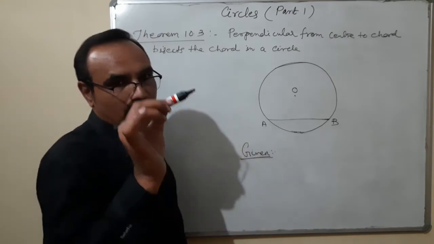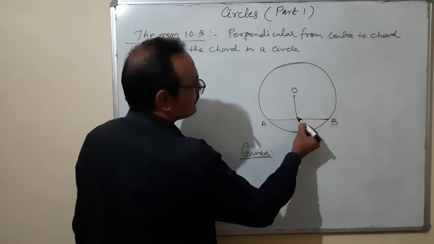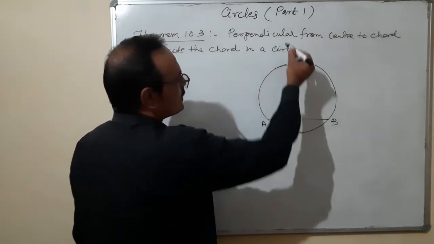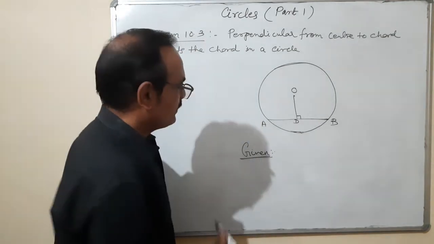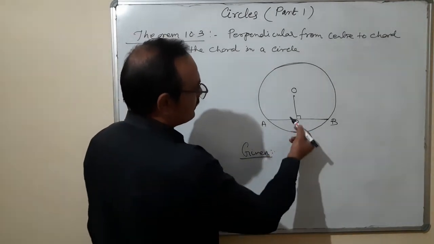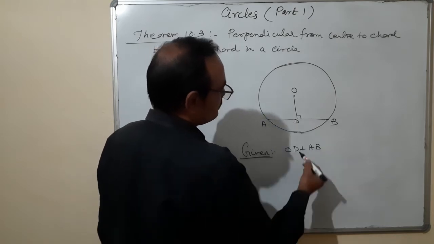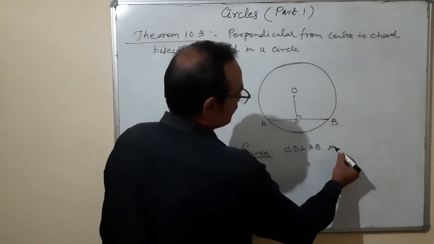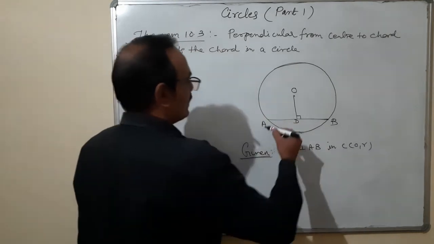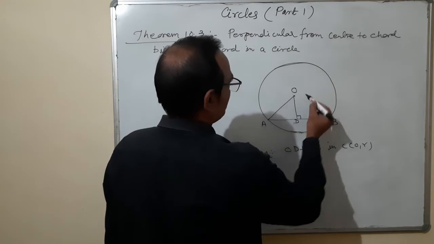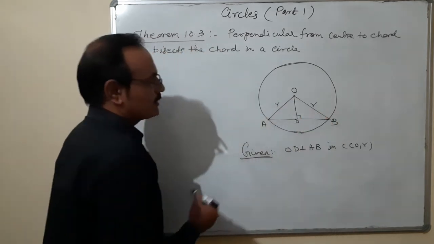What is given? Perpendicular from center to chord. This is the perpendicular. And clearly it is mentioned perpendicular, that means it is making angle 90 degree to the chord. In given, what should I write here? OD perpendicular on AB in circle with center O, radius R.